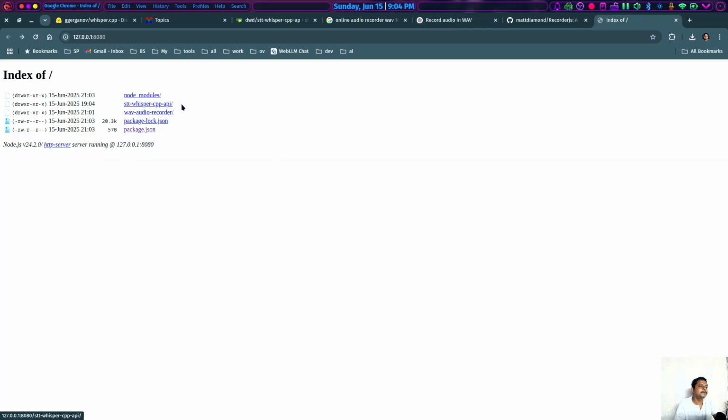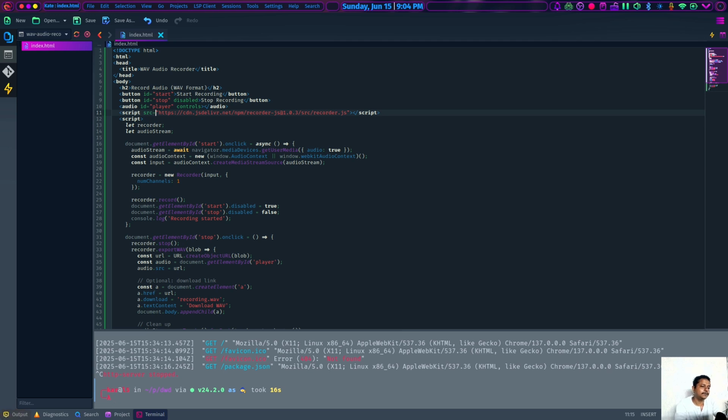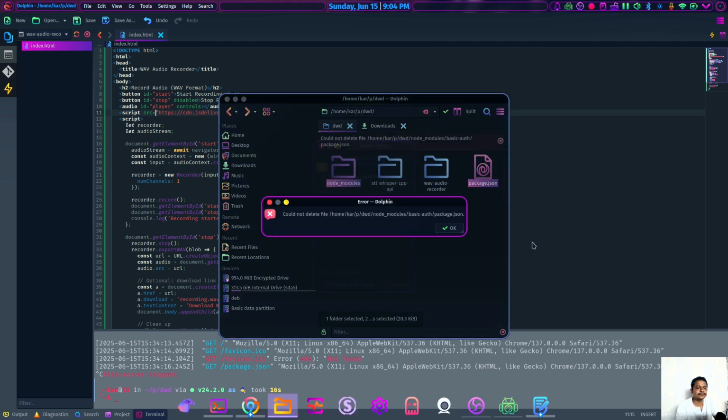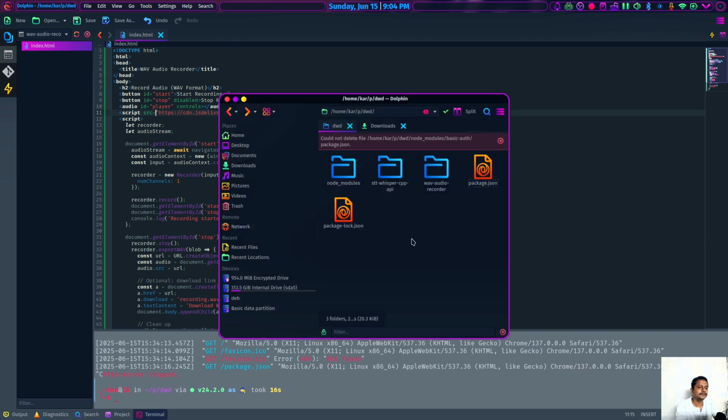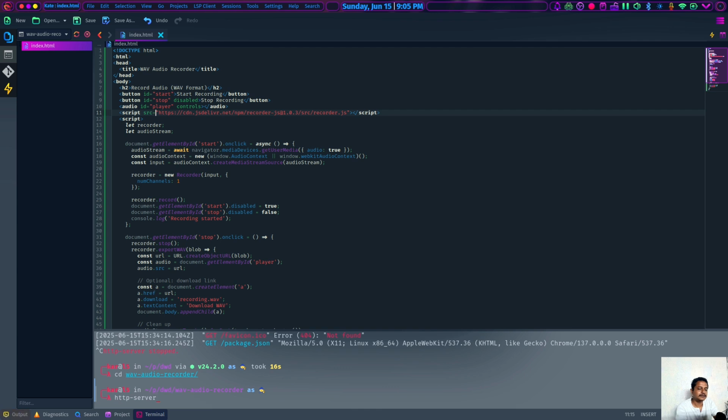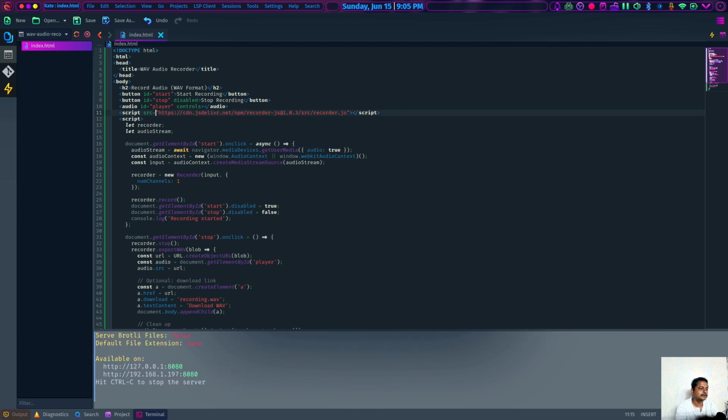I made another mistake: while opening the CLI, by default, Kate uses the parent directory. So I was in the parent directory. Let's first remove all those node modules from the parent directory because we don't need them. Okay, I will remove those later on. First, go to the desired directory, and now let's run the HTTP server.